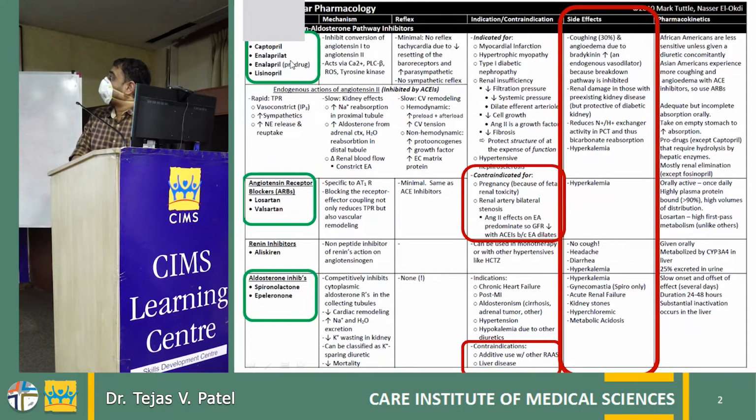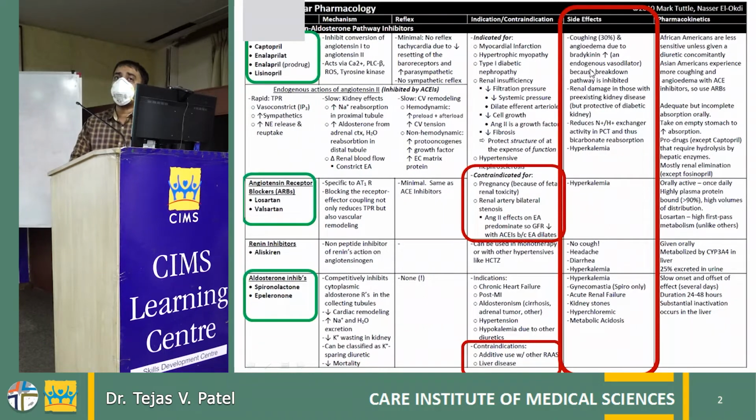The main side effect of the ACE inhibitor is the cough, which we encounter in our clinical practice in around 10 to 30% of patients. Another very serious side effect which sometimes happens with the ACE inhibitor is angioedema. That happens because of increased bradykinin, an endogenous vasodilator. The breakdown pathway of bradykinin is also inhibited by this molecule, and that's the reason for this kind of serious side effect.